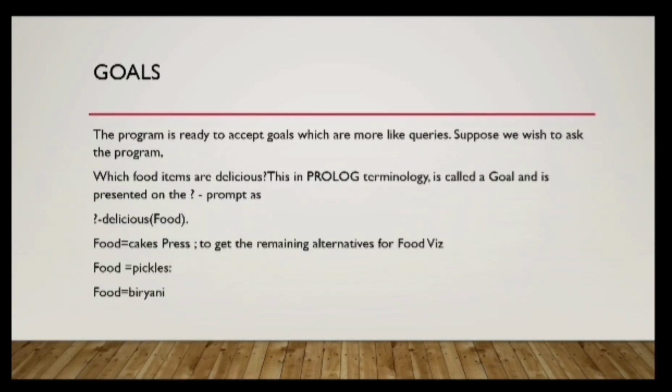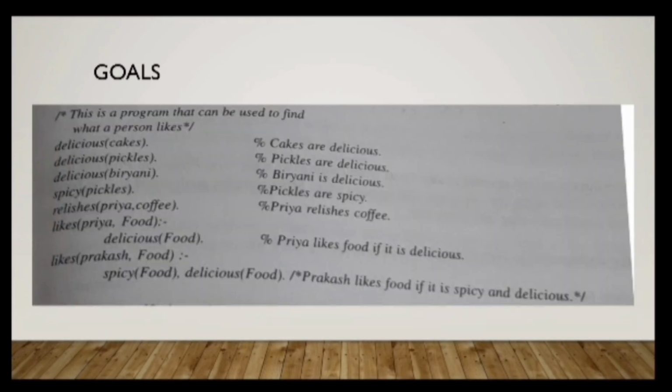So the program is ready to accept goals, which are more like queries. Suppose we wish to ask the program which food items are delicious. In Prolog terminology this will be called a goal, because that is the goal. We want to know which food is delicious. At the question mark prompt, we give it as delicious(Food). Internally we'll see Food equals cakes, Food equals pickles, and Food equals biryani. So this is one of the goals, that is, to get which food is delicious.